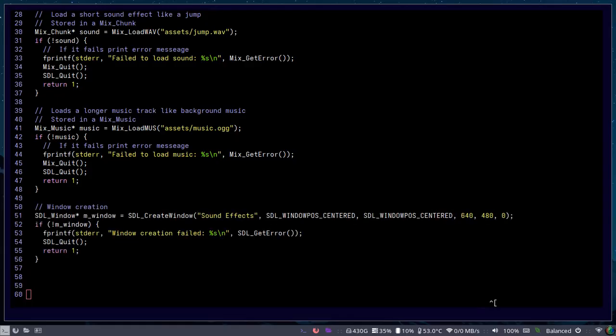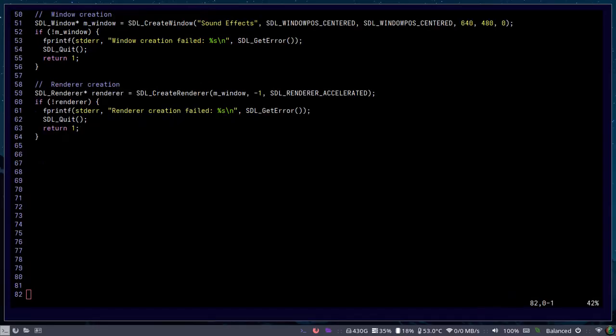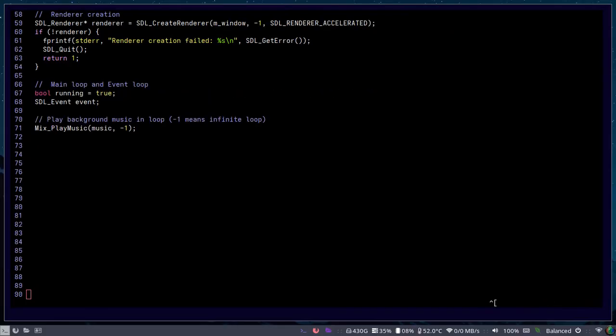Now in this code, we're going to create a window. Now this one, we create a renderer. And then this one, we have a variable for the main loop and the event loop. And then this one is Mix_PlayMusic, which means it will play the background music in a loop. So -1 means infinite loop.